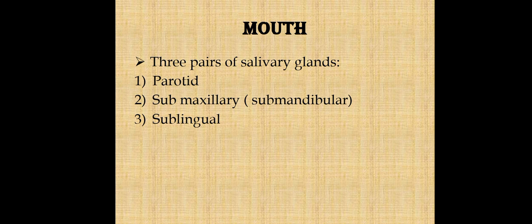Our parotid gland is the largest salivary gland. There is one viral infection, mumps, that affects our parotid gland. And the submaxillary gland is the gland with the longest duct. So that's all about the mouth.